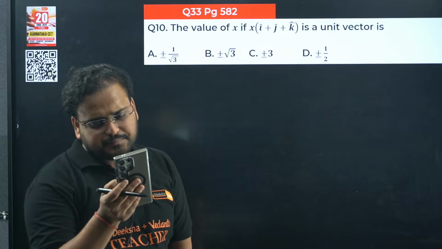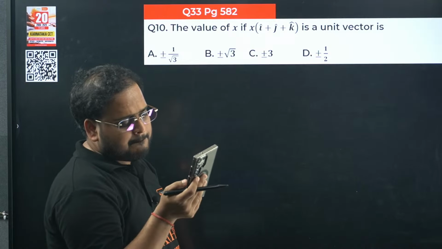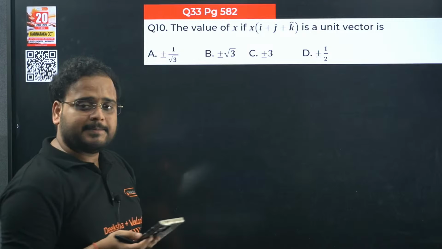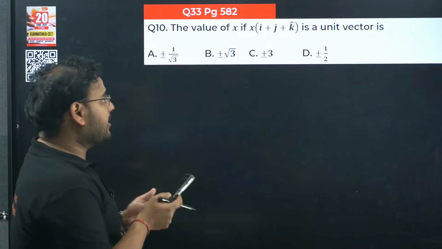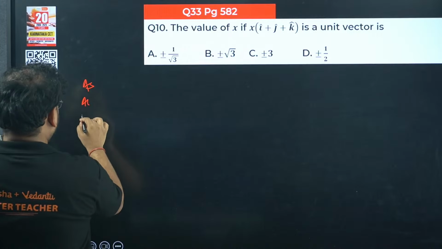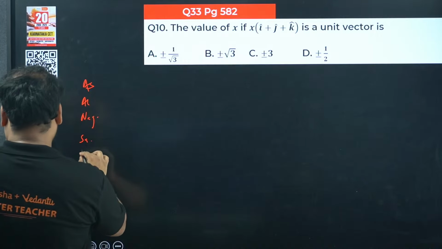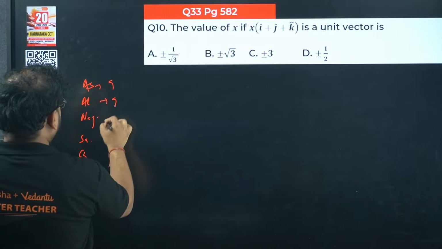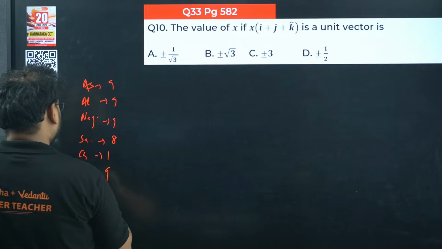Somebody did not give the answer for this one. I think Sanika has missed out one question over here. Others got it right, so others are scoring 9 marks so far. Charan has also come back for more questions. You still have 11 more questions to pick up. We are keeping a tally so far: Ashya, Alan, Nagaraj, Sanika, Charan and Ashwarya. These people have got 9, 9, 9. Sanika got 1 less, so 8. Charan got 9, and Ashya also got 9.